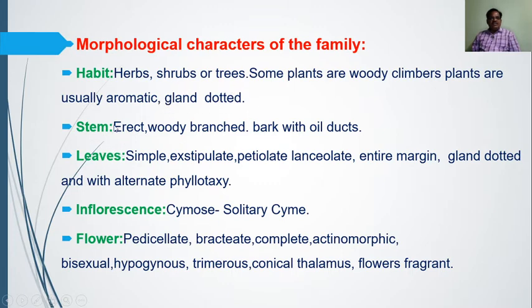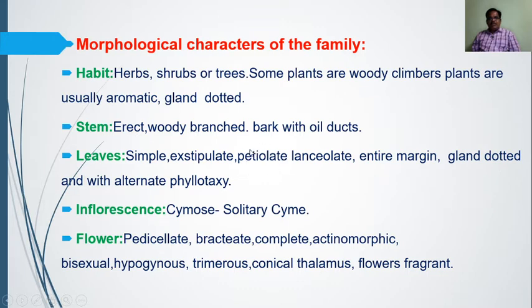Then the character of the stem: it is erect without any support. The stem of this plant, the custard apple, can grow erect. They are woody, and branching is there. Bark with oil ducts is there. Then leaves are simple, exstipulate. Exstipulate means without stipule: at the base of the leaf, stipule is absent, outgrowth is absent, so exstipulate.